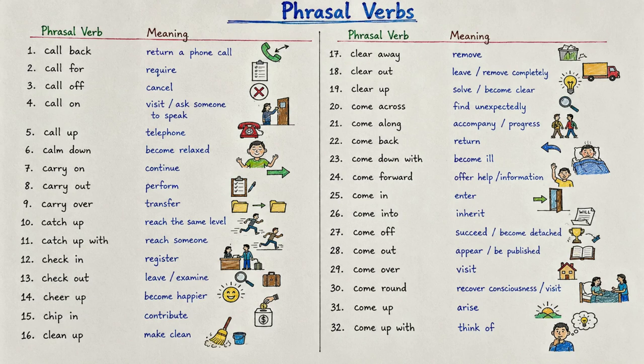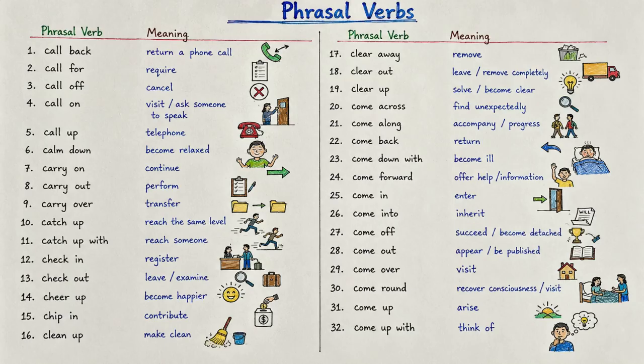Next is come over. Come over usually means to visit someone at their home. For example, why don't you come over for dinner tonight? Then we have come round. Come round can mean to recover consciousness or, in British English, to visit someone. For example, he came round after a few minutes. In American English, you will more commonly hear come around.